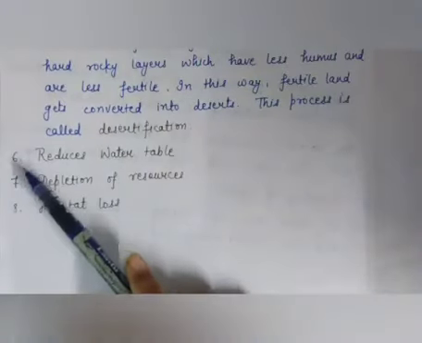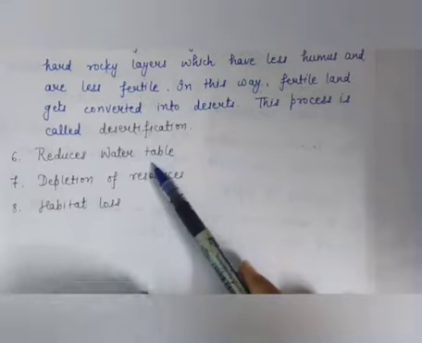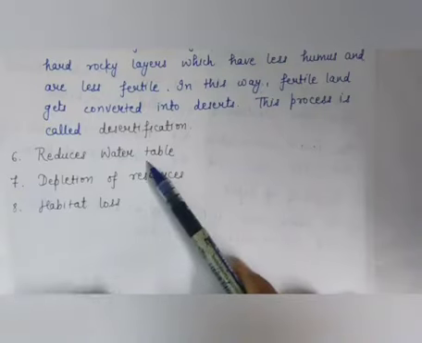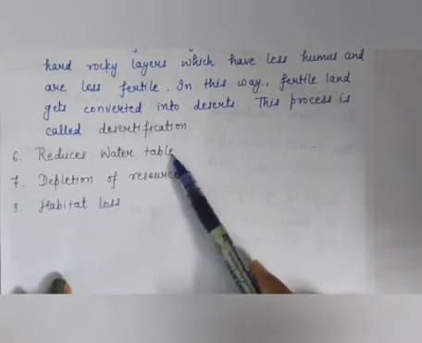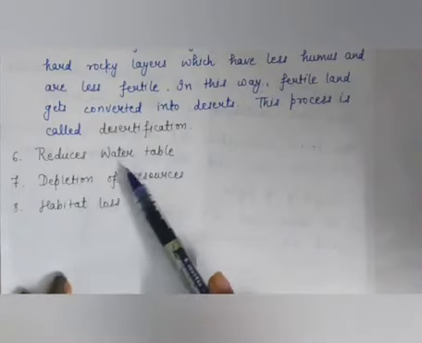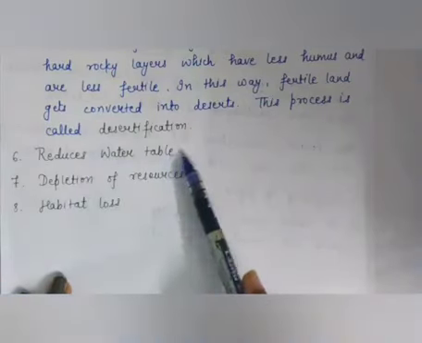Now the other effects are, it reduces the water table. Water table means the level of groundwater. Deforestation also affects the water holding capacity of soil, which ultimately reduces the infiltration of water into the ground, and it causes floods as well. It means deforestation reduces the water table.